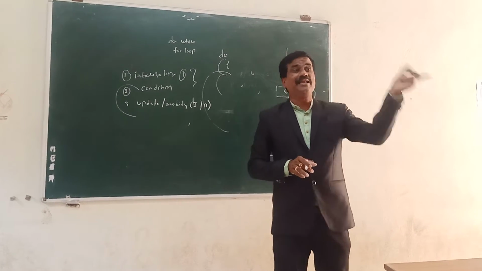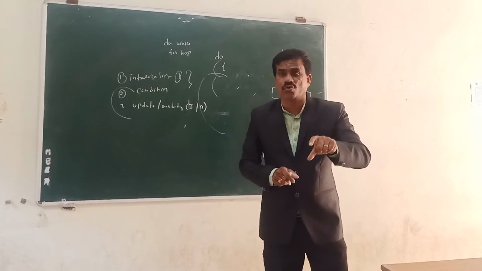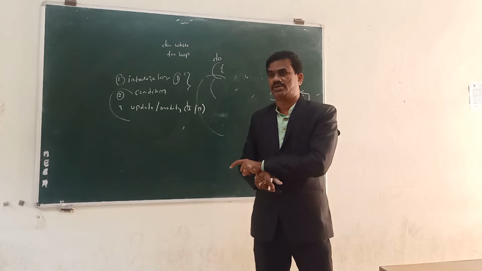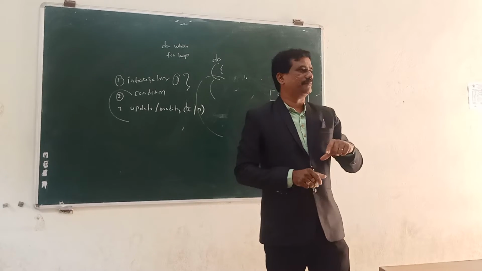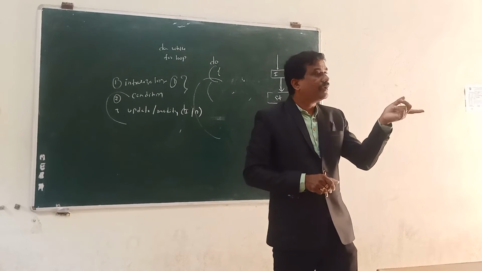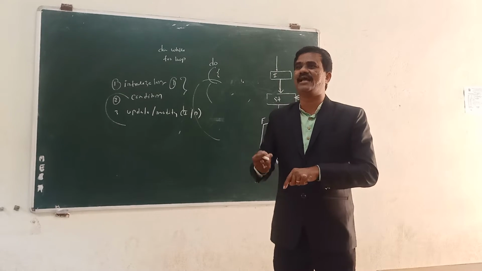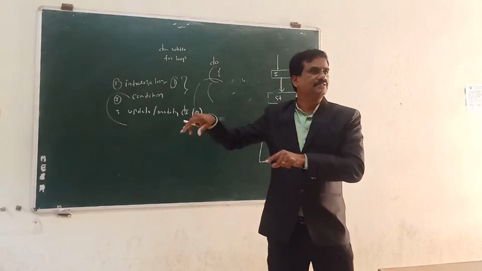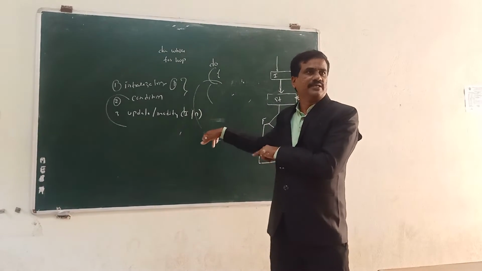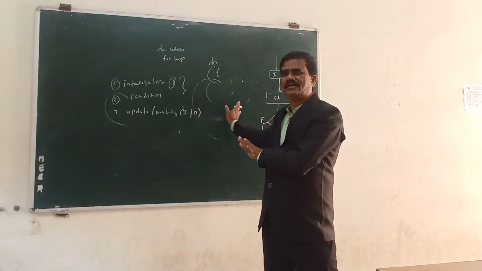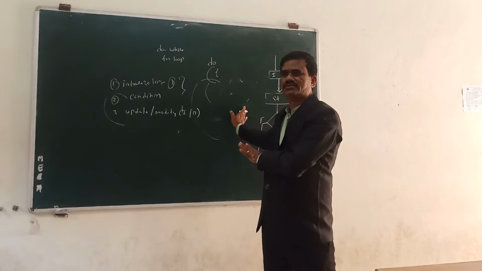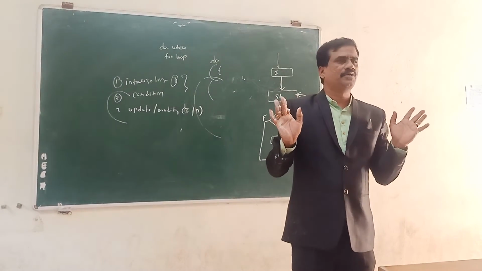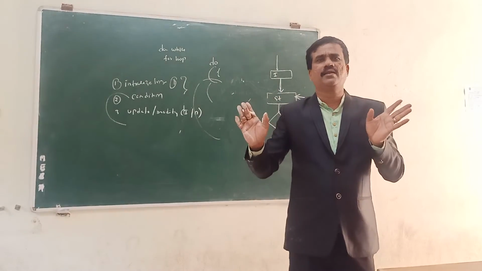So it is called an exit control. While means entry control. If the condition is true only, the group of execution statements can be executed. So that is the entry control loop. This is an exit control loop. There is no semicolon in while; in do while there is a semicolon. This is the syntax and that is the flow chart. Comparatively, a question will sometimes come with 4 marks: what is the difference between while and do while?